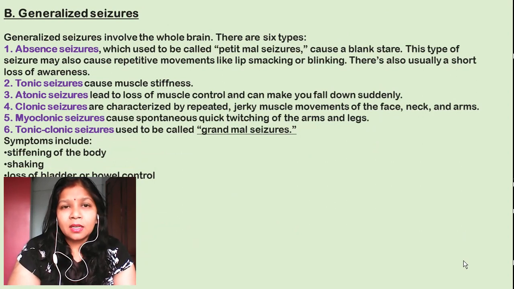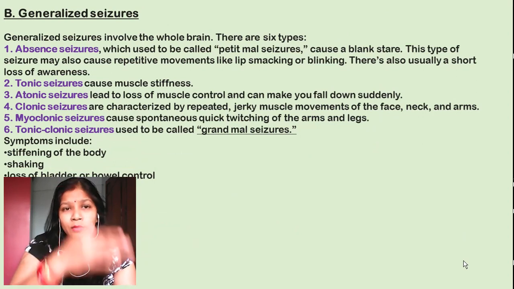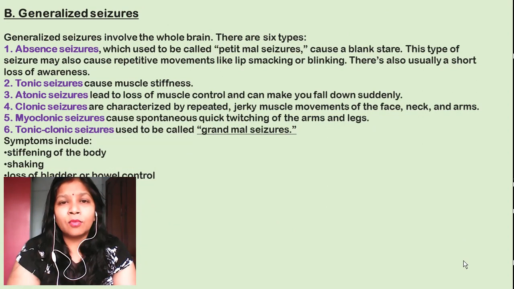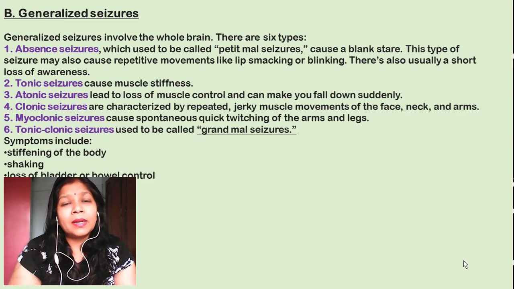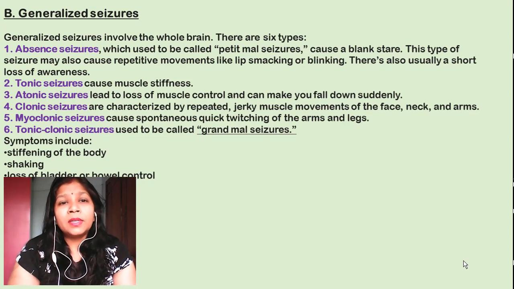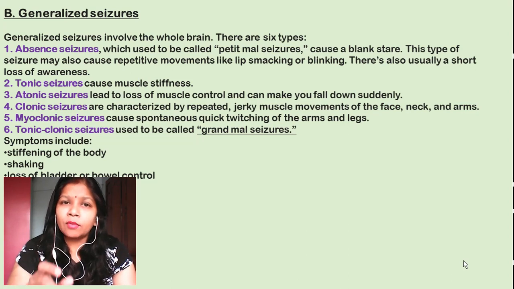Now the second group is the generalized seizure. This takes in the whole brain, and generalized seizures are of six types. The first one is the absence seizure, also called the petit mal seizure, due to the blank stare. This type may also cause repetitive movements like lip smacking or blinking of the eyes, and usually a short loss of awareness. The person will be unaware, but only for a very short period.